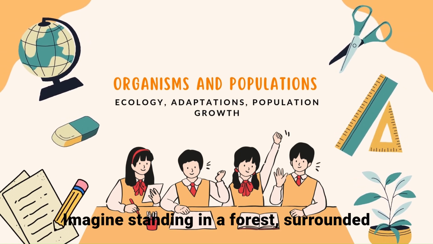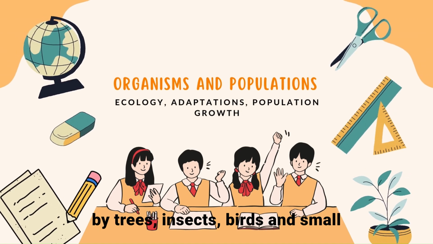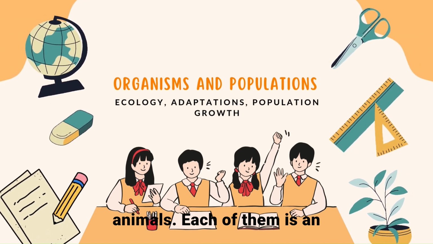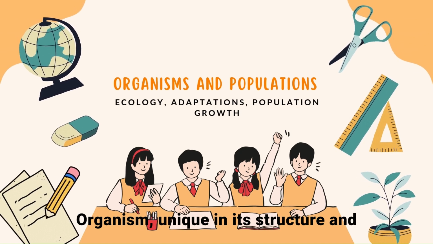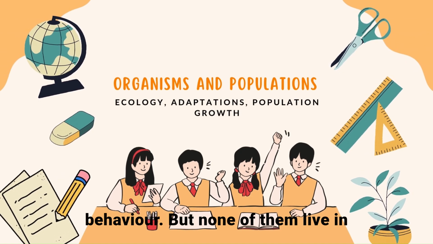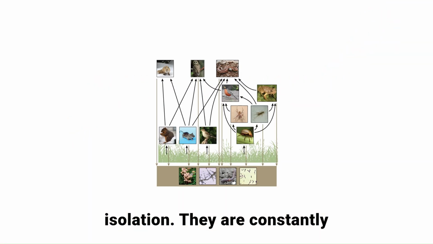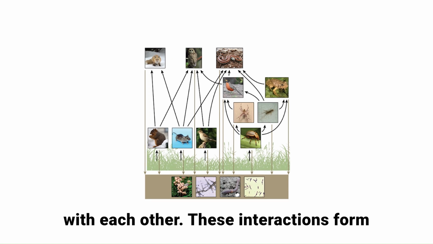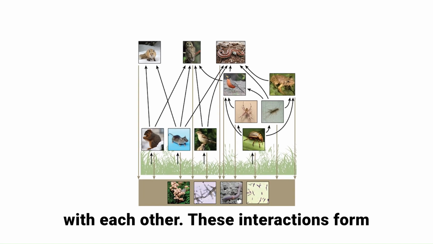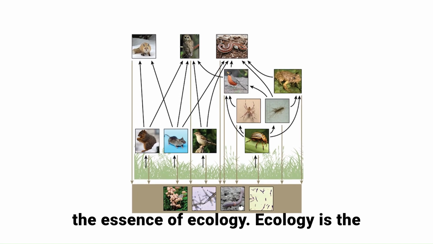Imagine standing in a forest, surrounded by trees, insects, birds, and small animals. Each of them is an organism, unique in its structure and behavior. But none of them live in isolation. They are constantly interacting with their environment and with each other. These interactions form the essence of ecology.